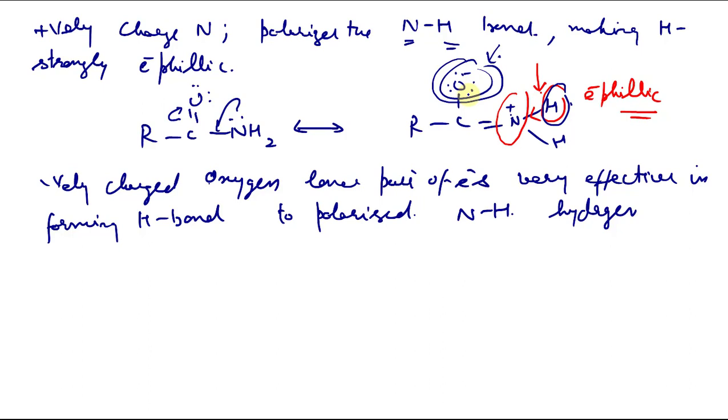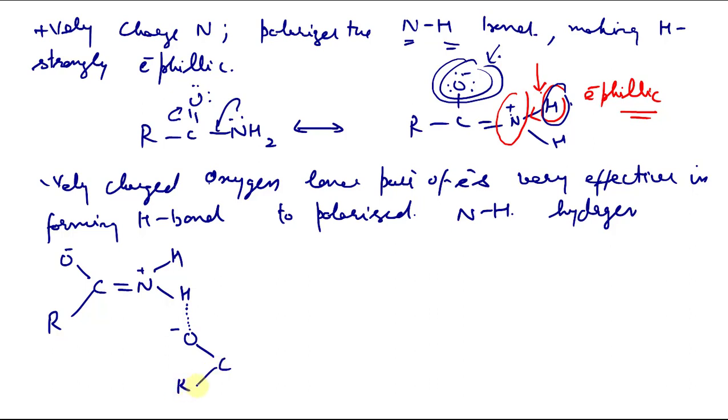Let me write this extensive network of hydrogen bonding. If we write C double bond N positive H H, O negative R, this is a resonating structure of amide. This N positive makes this hydrogen electrophilic, so it makes a hydrogen bond with the negatively charged oxygen of a second molecule of amide.